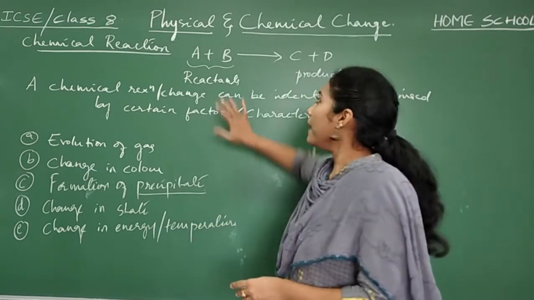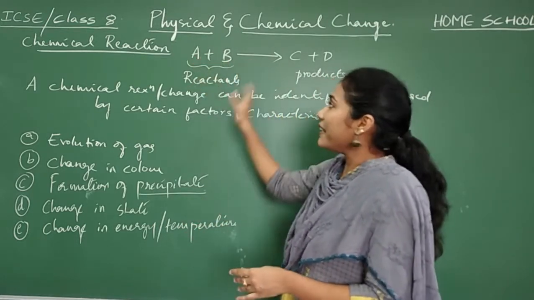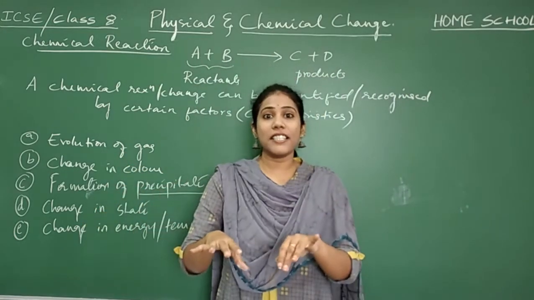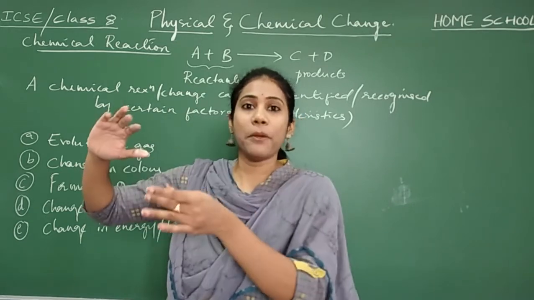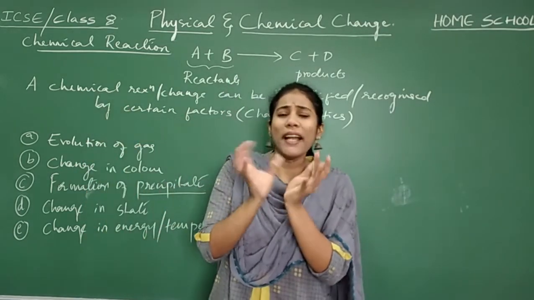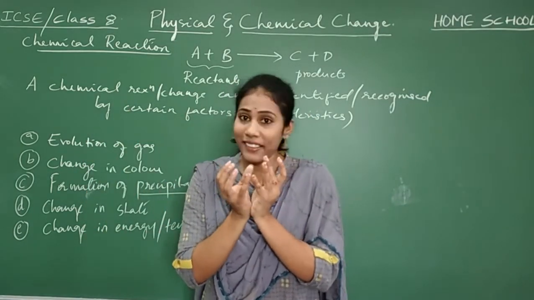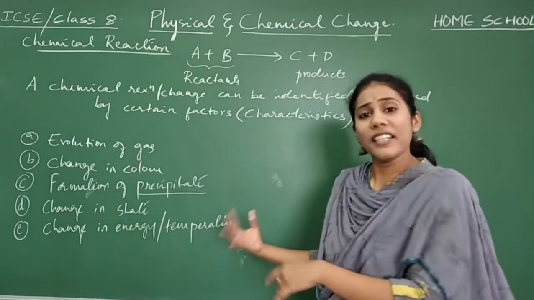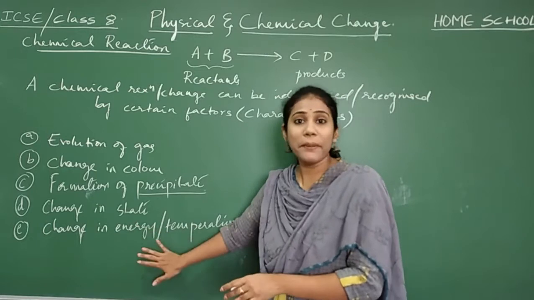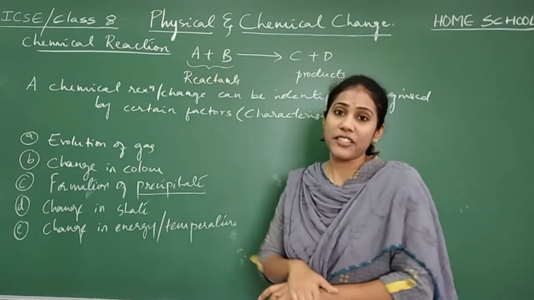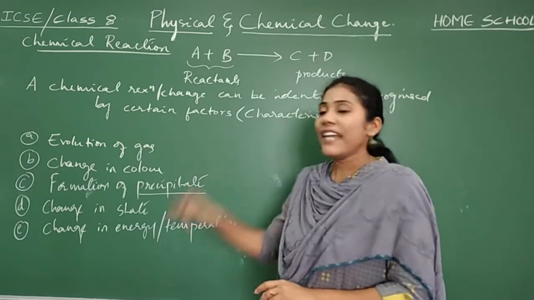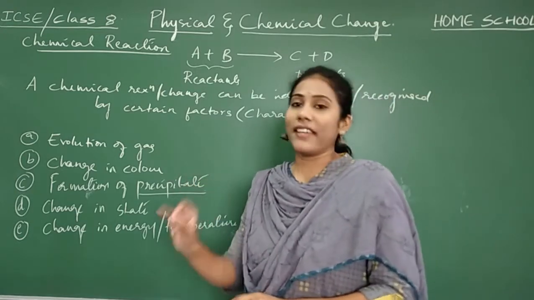And sometimes what will happen, whenever A and B react, heat is automatically liberated within the reaction itself. You don't need to supply heat from outside. Heat is automatically liberated within the system only. So like this, heat absorbed or heat released issues will be there whenever a chemical change happens. So these are the 5 characteristics. We have to study one by one with examples.